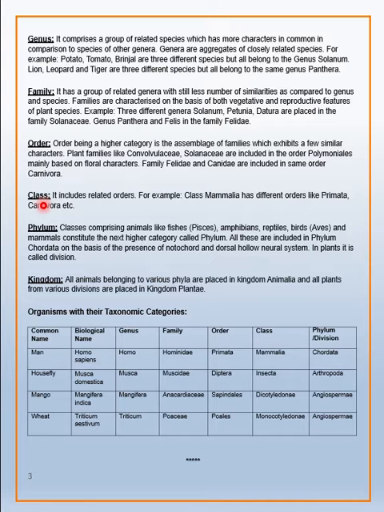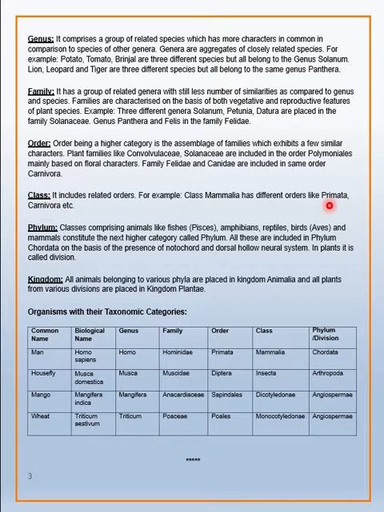Next in the hierarchy is a class. Now, class includes related orders. For example, order Primata comprises monkey, gorilla, and gibbon.